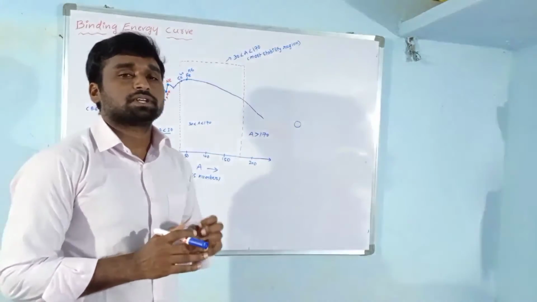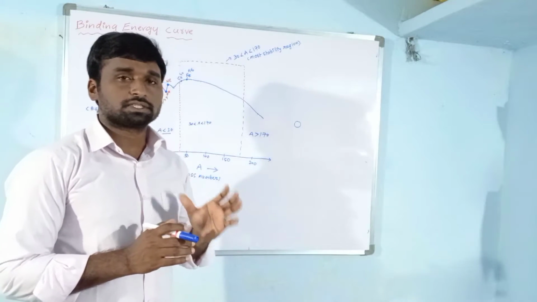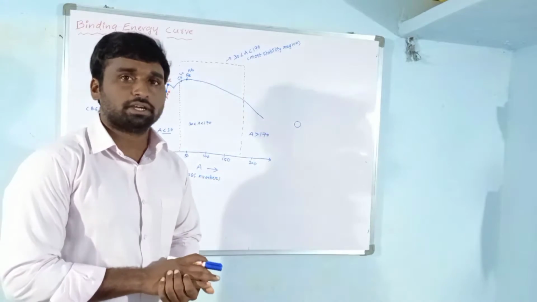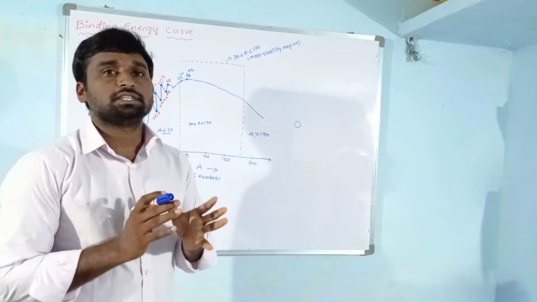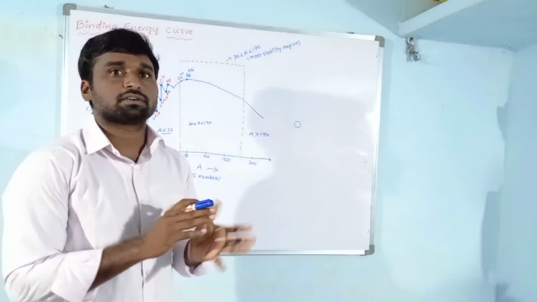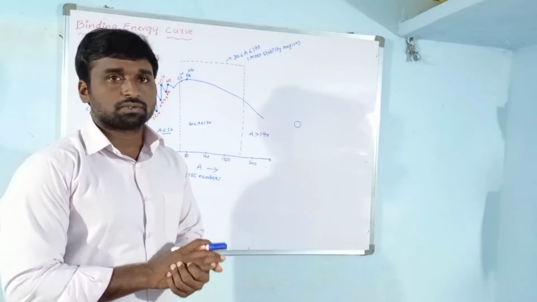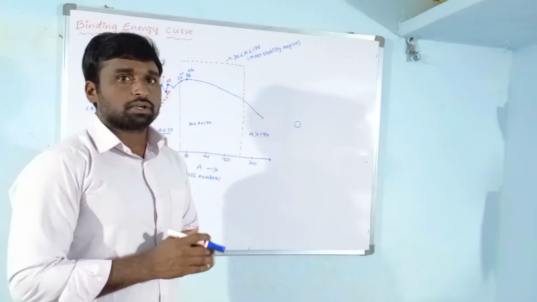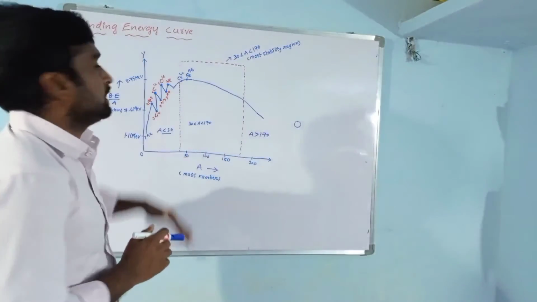What is the meaning of stability? Stability means a stable nucleus does not emit any radiation. It does not disintegrate into its constituent protons and neutrons. So that is stability. In this video we are going to discuss the binding energy curve.